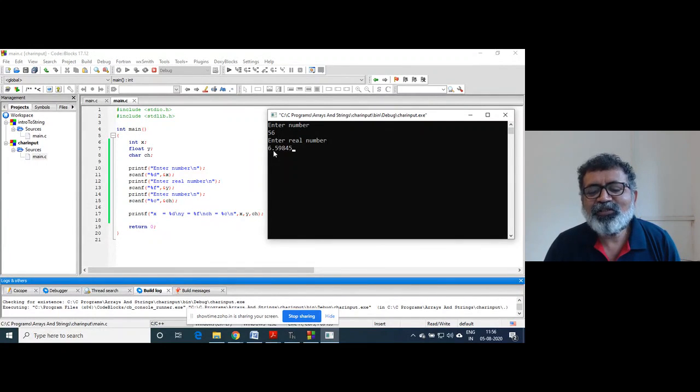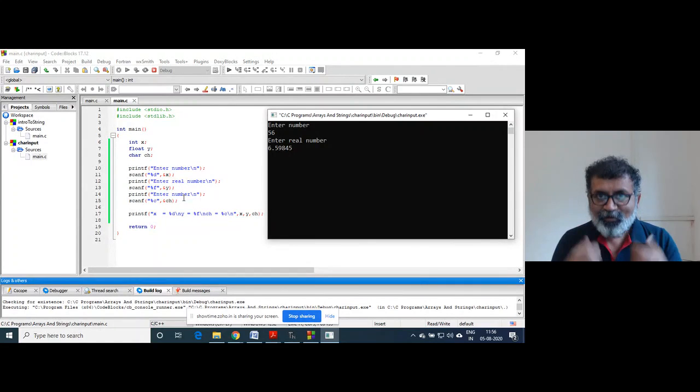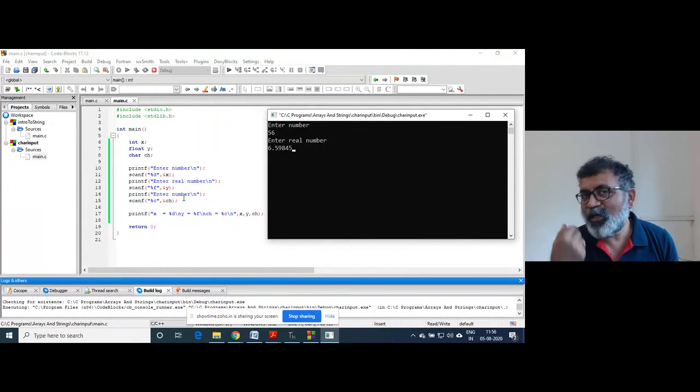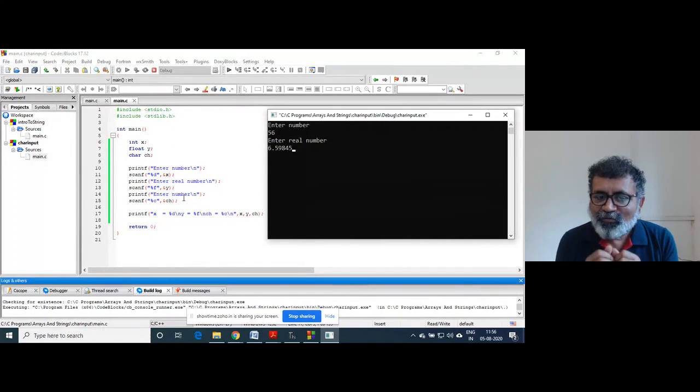Same thing happens here, 6059845. The enter key is not there, but the enter key is inside the pipe. When control reaches this scanf, it feels that there is a character in the pipe, so I should accept that. Why? Because that enter key is a character. So with that %c, at the address of ch, that enter key is stored.